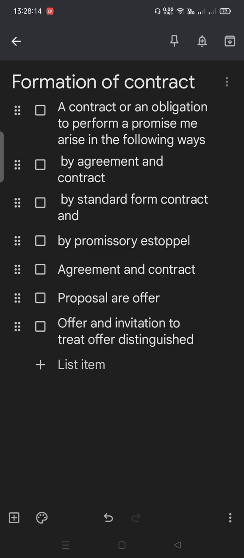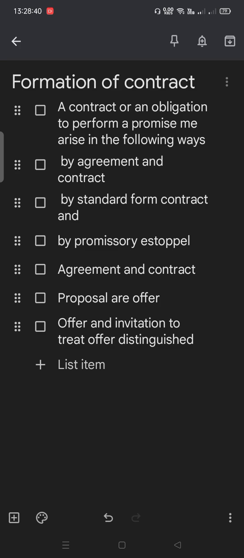Now there is one concept mentioned in this point, the essential elements mentioned in section 10 of the Indian Contract Act. Now I am going to discuss section 10 of the Indian Contract Act 1872. What is mentioned in this section? Under chapter 2, section 10 has been mentioned, and the heading of section 10 says: what agreements are contracts.